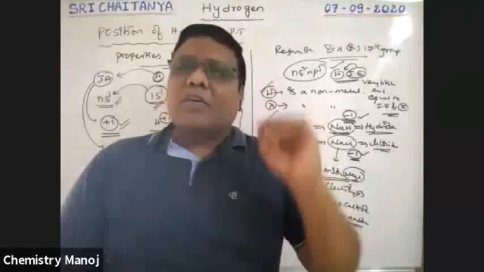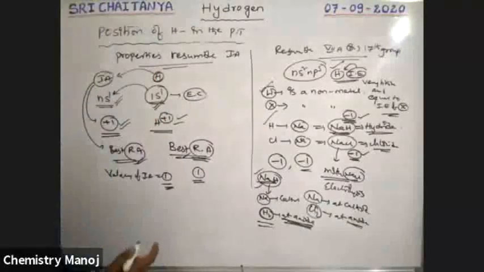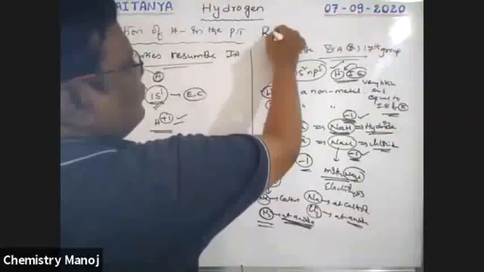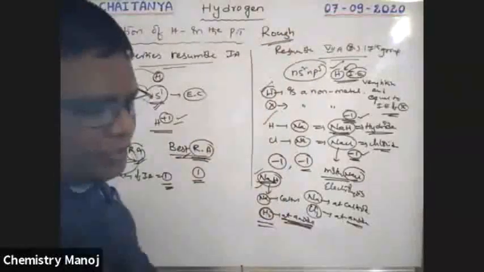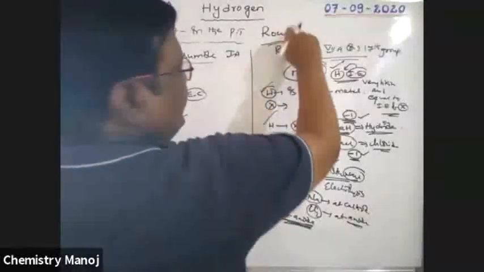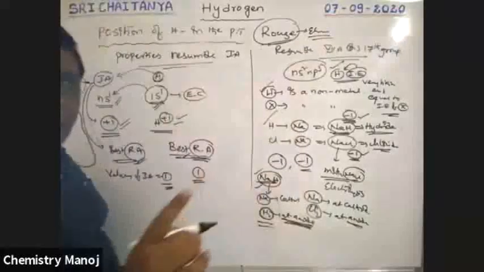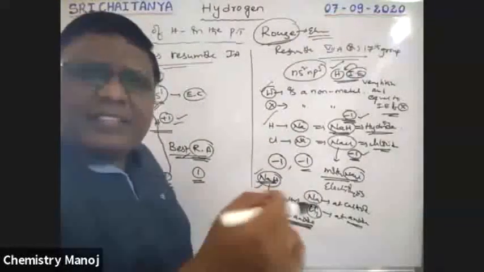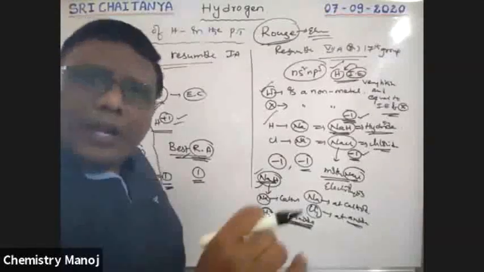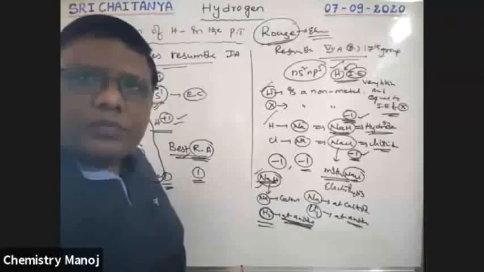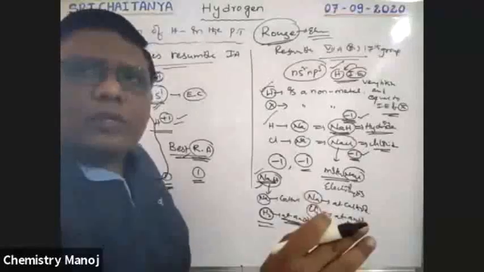Because of this concept, hydrogen is called a rogue element. Rogue element, with a G-E, not G-H. Why, sir, is hydrogen a rogue element? Because its properties are not exact. Therefore, hydrogen is considered a rogue element. It is not an alkali metal element. It is not a halogen element. So it has its own position.